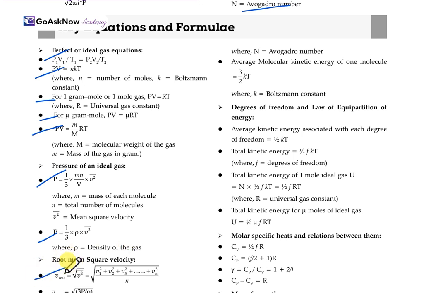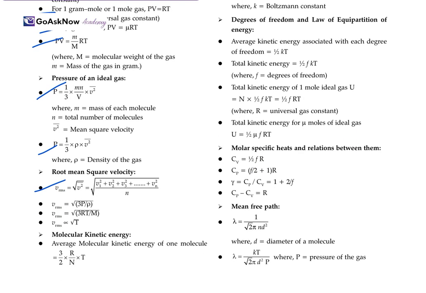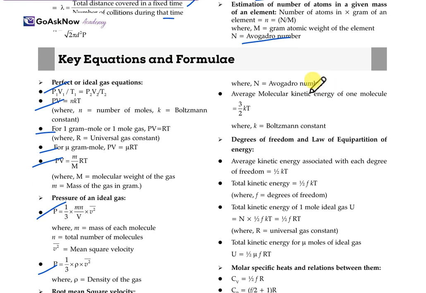Root mean square velocity V rms is the square root of V1 square plus V2 square plus V3 square till Vn square, whole upon n. Also V rms is root of 3P upon rho, or root of 3RT upon M for the different conditions. Average molecular kinetic energy of 1 mole is 3 by 2 R T, and of one molecule it is 3 by 2 kT, where N is the Avogadro number and k is the Boltzmann constant. For the law of equipartition of energy, average kinetic energy for each degree of freedom is half kT. Total will be half f kT, where f is the degree of freedom.